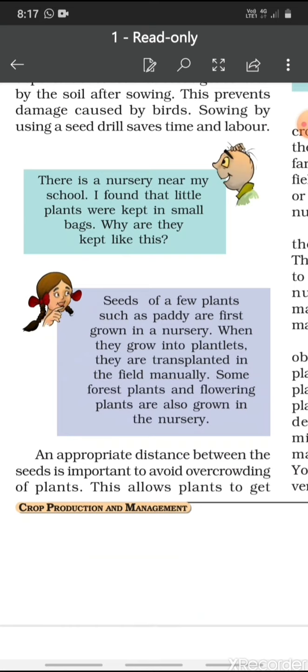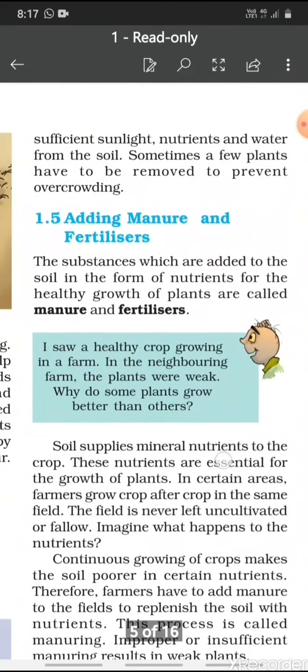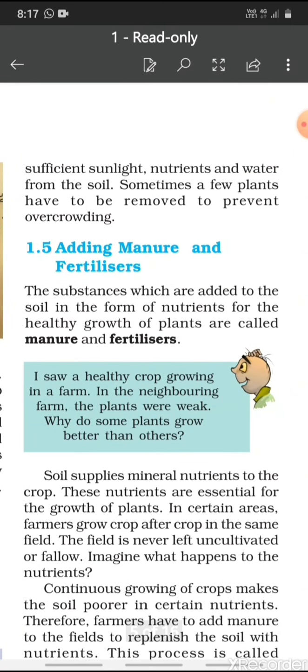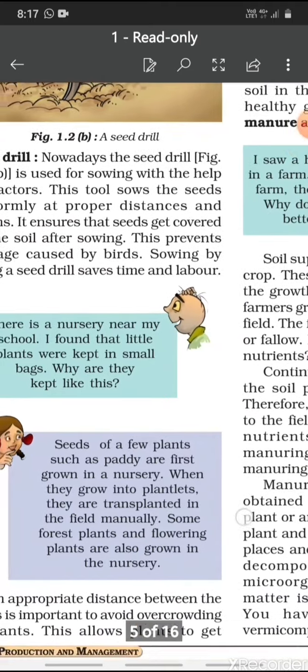Using a seed drill, an appropriate distance between the seeds is important to avoid overcrowding of plants. What will happen if there is overcrowding of plants? Then the individual plants will not be able to get sufficient nutrients and the crop will not be healthy. So this allows plants to get sufficient sunlight, nutrients and water from the soil if they are placed at proper distance. Sometimes a few plants have to be removed to prevent overcrowding. So a seed drill places the seeds at proper distances.